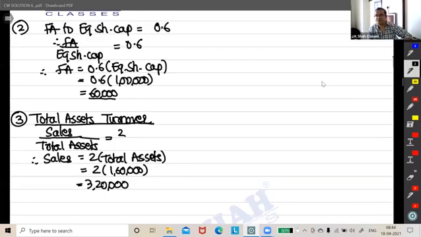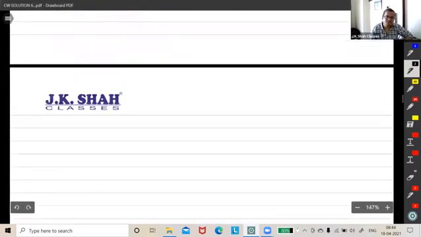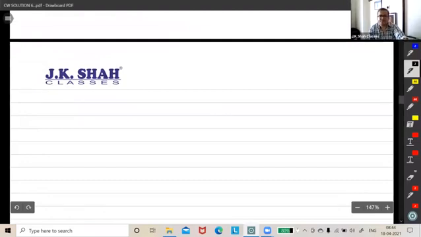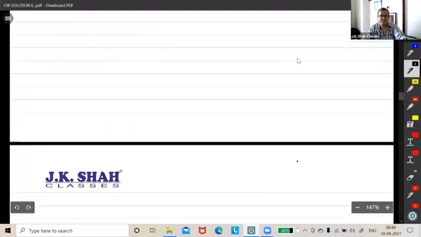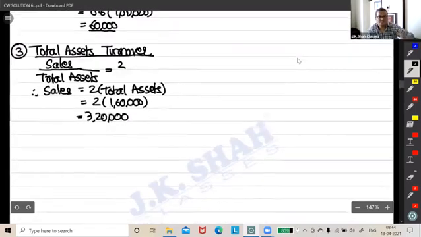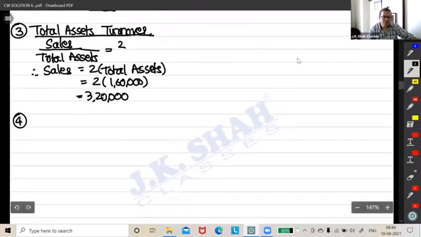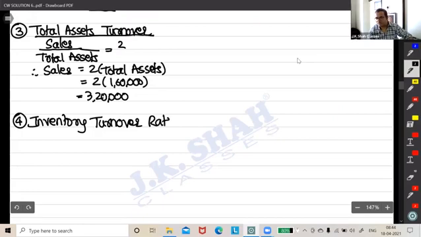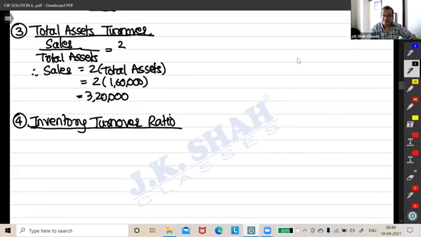Everybody reached till here? That's very simple now. Just use the inventory turnover ratio, sir. Yes, we will use the inventory turnover ratio. What is the formula for inventory turnover?